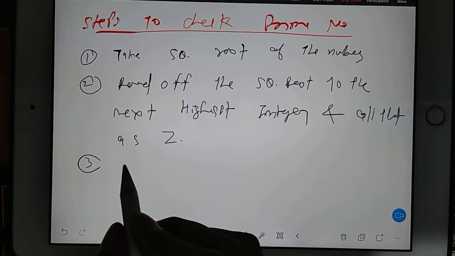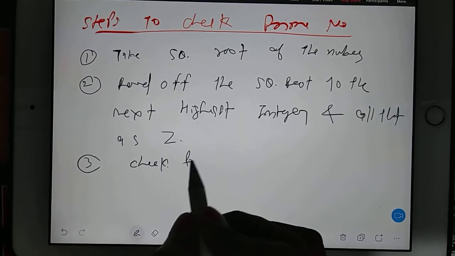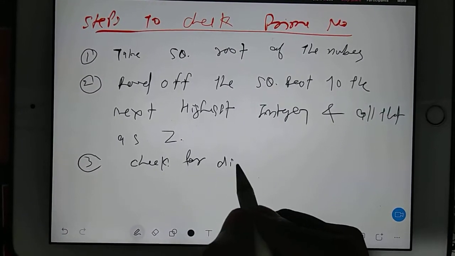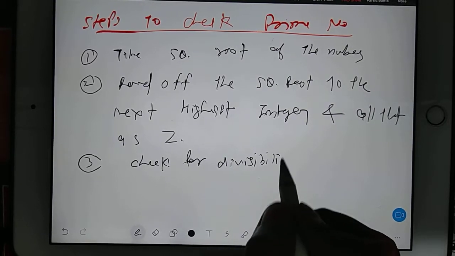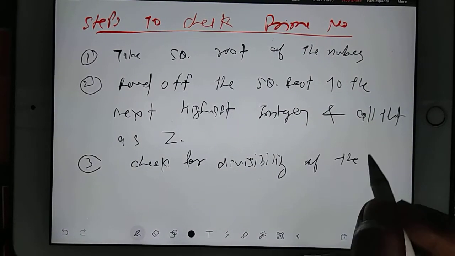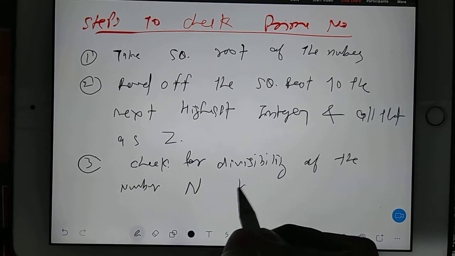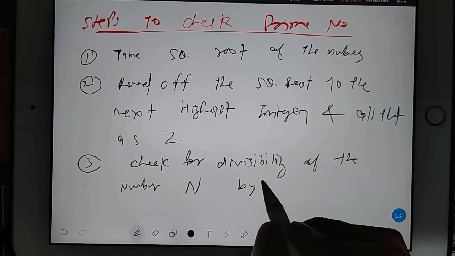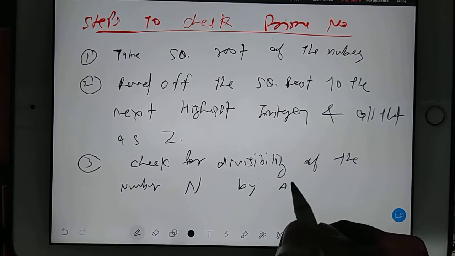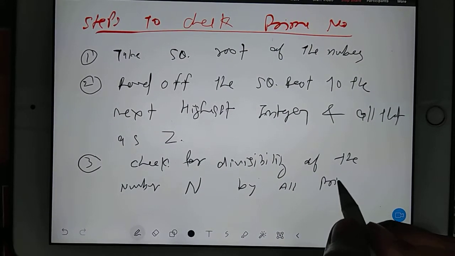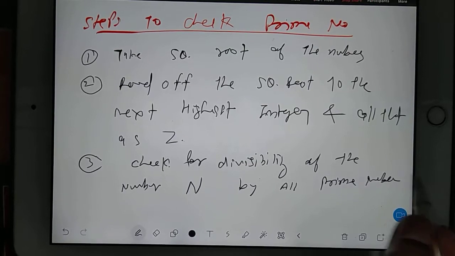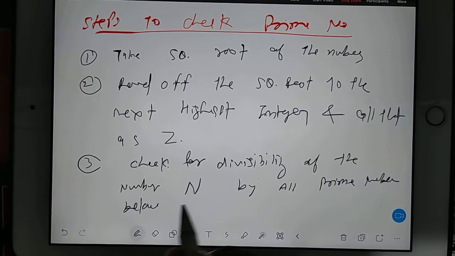Now third step, check for divisibility of the number n by all prime numbers below z.